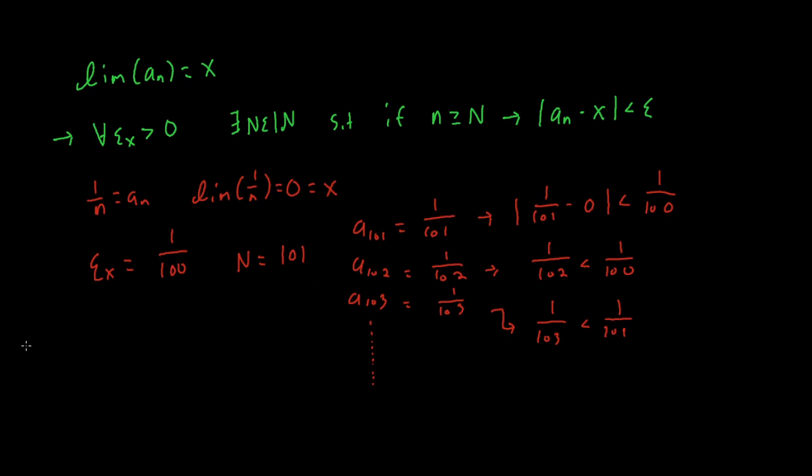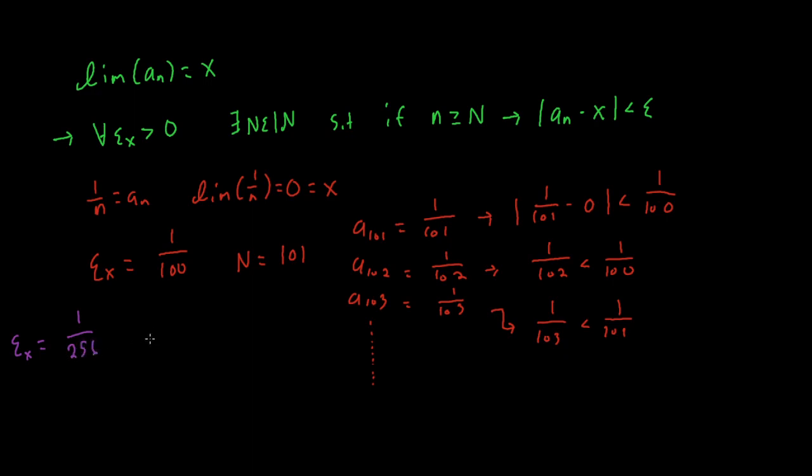So another little quick example right here. If we want to look at a different distance, we'll look at 1 over 256.